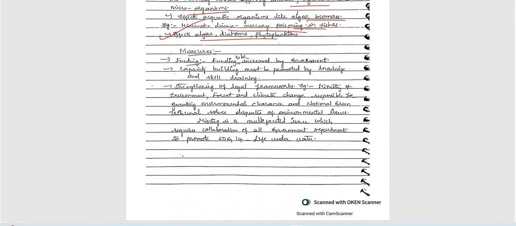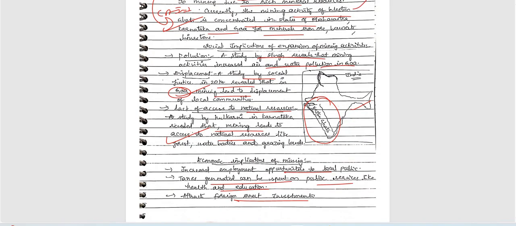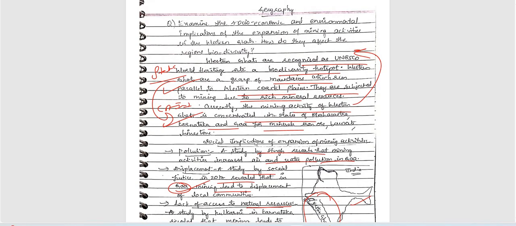Very good. Next, coming to measures, funding is one important issue as written by Harshvardhan. Also, capacity building must be promoted by knowledge and skill training. Very good. Strengthening of legal frameworks, especially the Ministry of Environment, Forest and Climate Change, responsible for granting environmental clearance. Very good. EIA, we can include here. National Green Tribunal also included. Very good. Mining is a multifaceted issue which requires collaboration of all environmental departments to promote SDG 14, life below water. Very good. So all important points are included, and it is a perfectly structured answer.